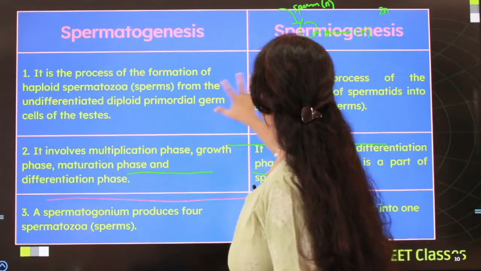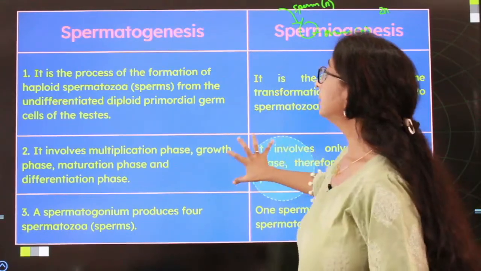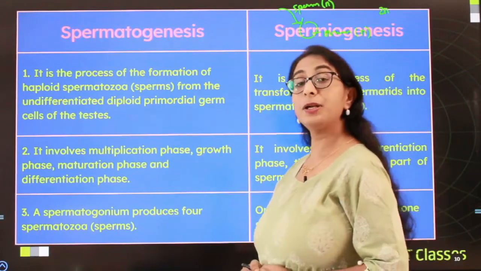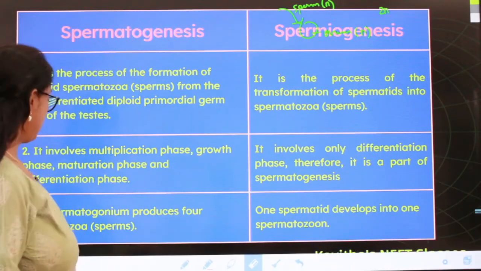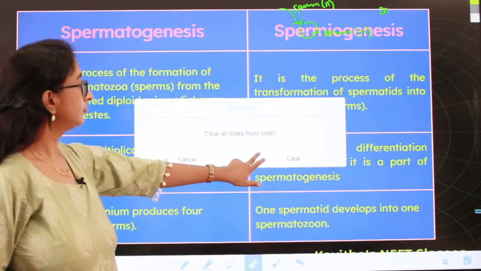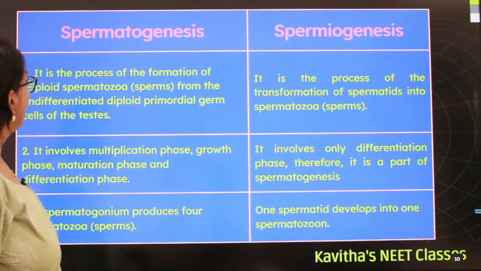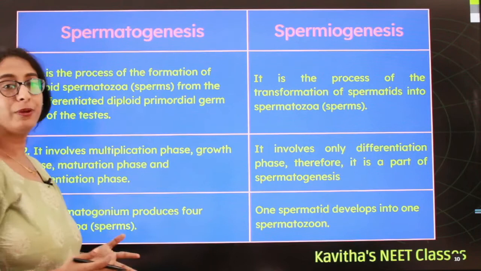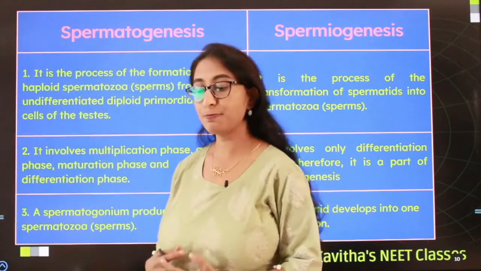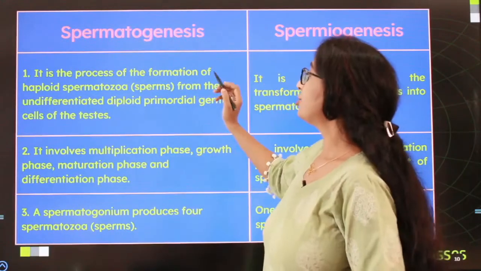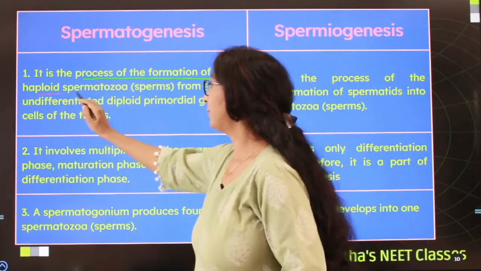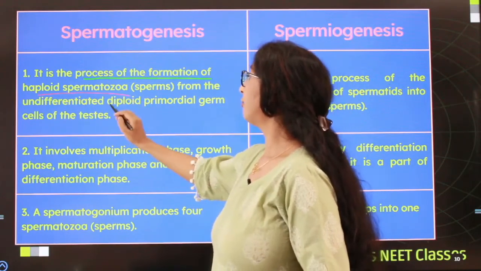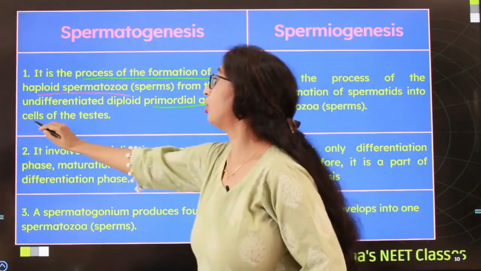Now we shall discuss the difference between spermatogenesis and spermiogenesis. Okay, so what is the difference between spermatogenesis and spermiogenesis? Spermatogenesis is the process of formation of the haploid spermatozoa from the undifferentiated primordial germ cell of the testis.